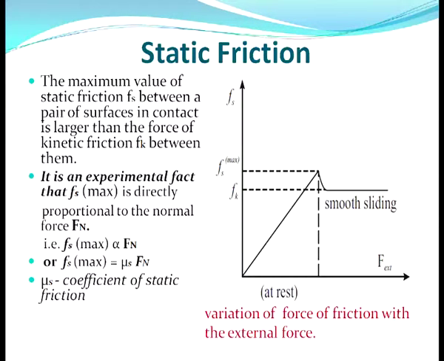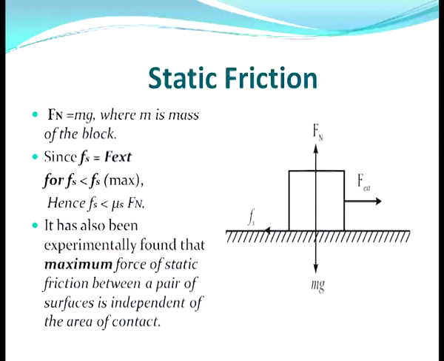Here you can see the graph between force of friction and the external applied force. Now Fn equals mg, that is, the normal reaction is equal to the weight of the block, where m is the mass of the block and mg is its weight.